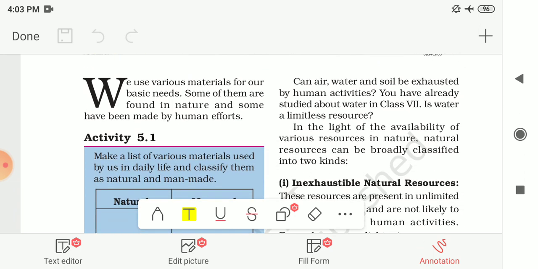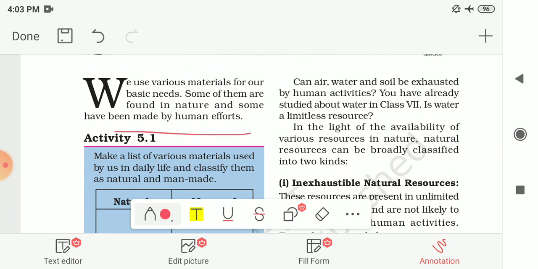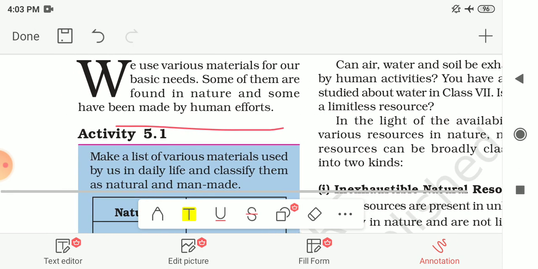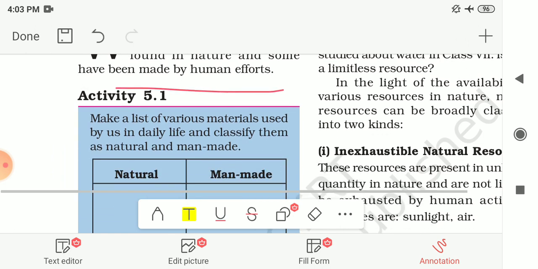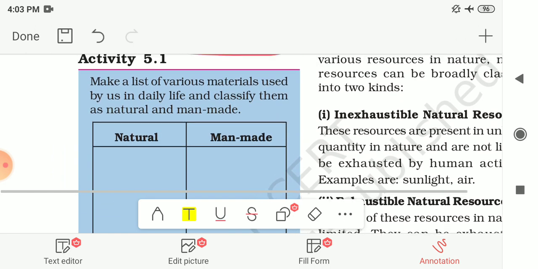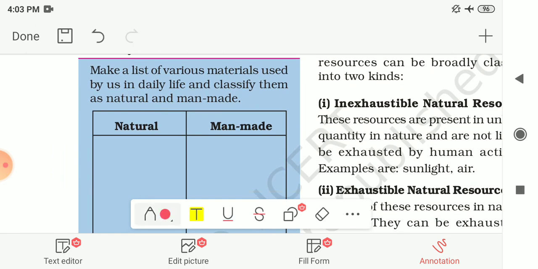So we use various materials for our basic needs in our day-to-day life. Some of them are found in nature and some of these have been made by human efforts. We are using many materials around us, some of which we get from nature and some materials are man-made. So here one activity is given to you: make a list of various materials used by us in daily life and classify them as natural and man-made.